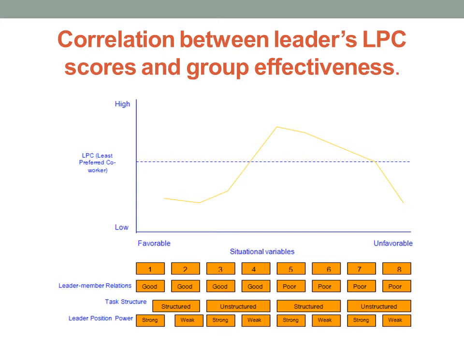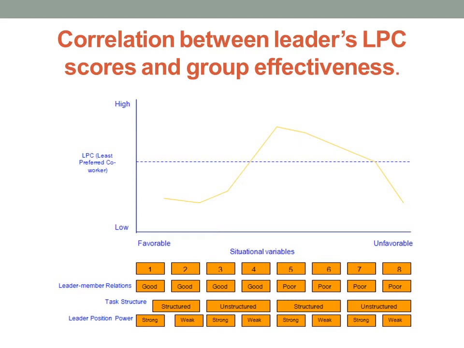Research on the contingency model has shown that task-oriented leaders are most effective in highly favorable situations, that is 1, 2, 3, and highly unfavorable situations, that is 7 and 8, whereas relationship-oriented leaders are more effective in situations of intermediate favorableness, which is 4, 5 and 6.